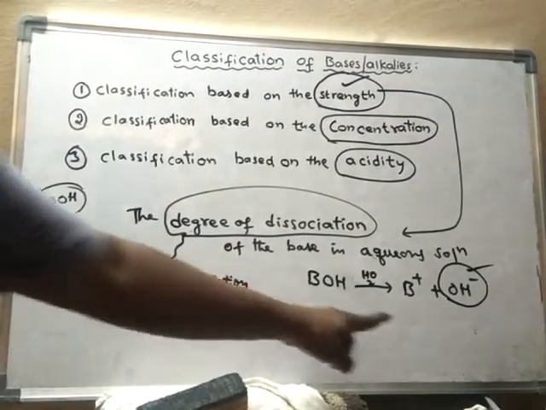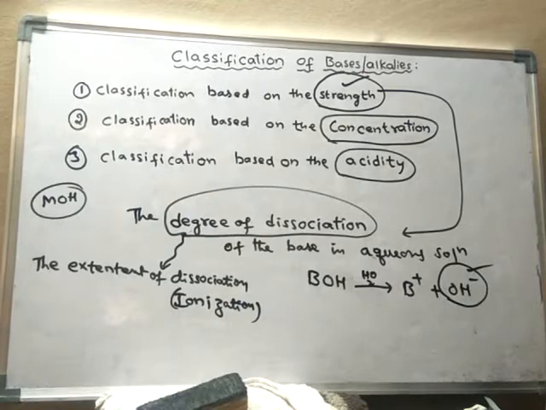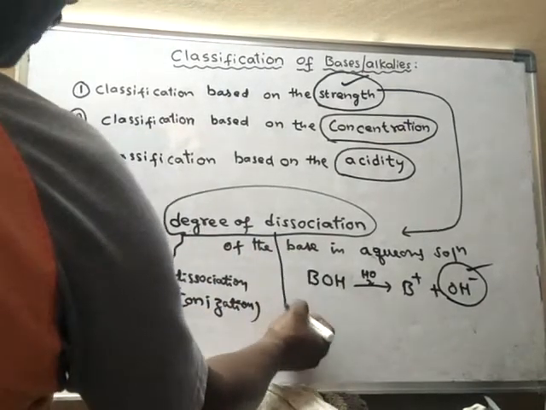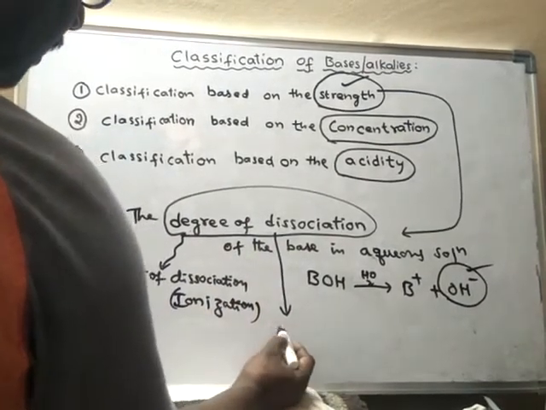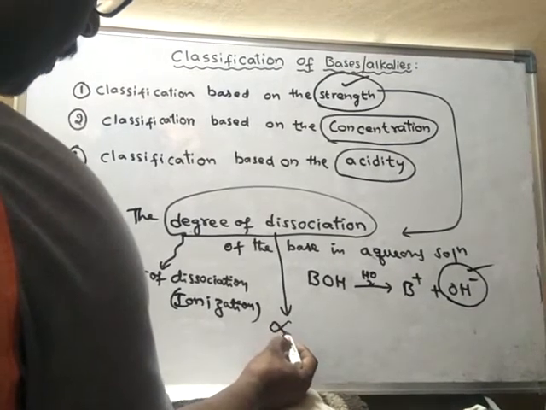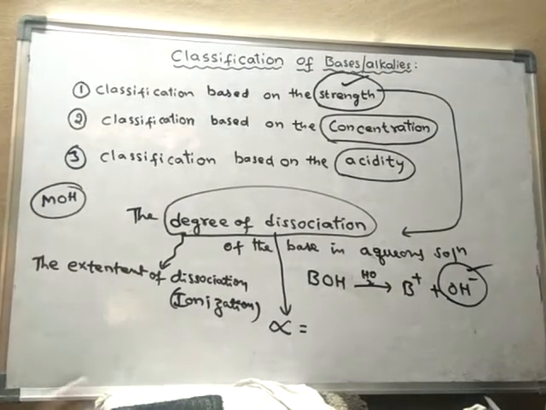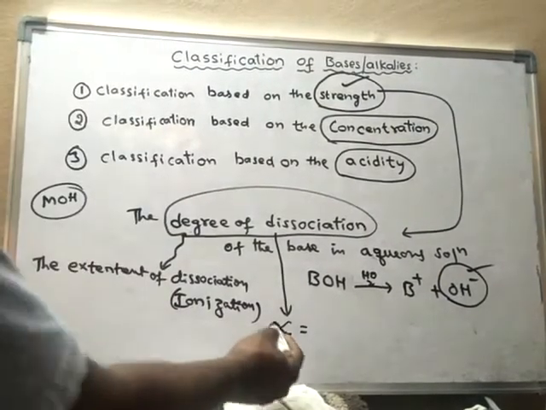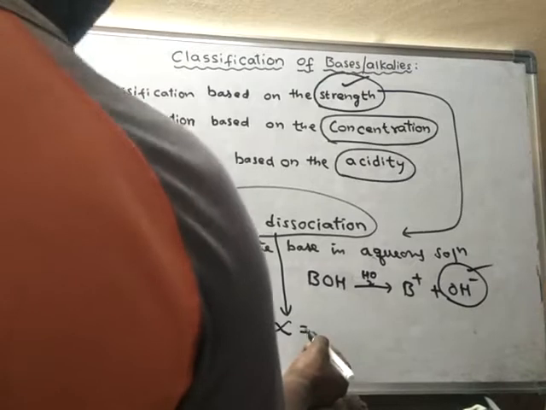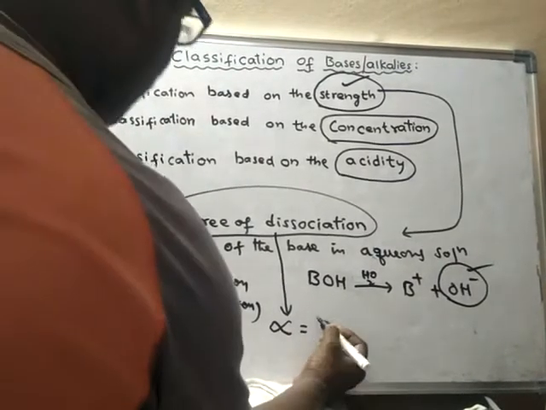So it is nothing but degree of dissociation. Degree of dissociation is generally denoted by a Greek letter alpha, as we have seen in the case of acids also. What is the value of alpha? How can alpha be obtained?